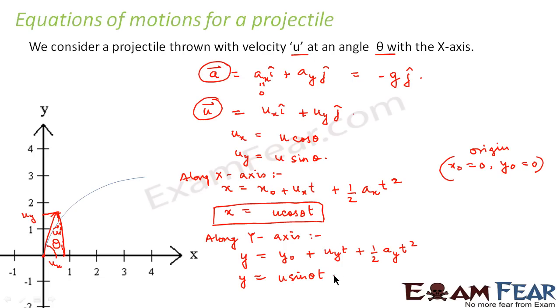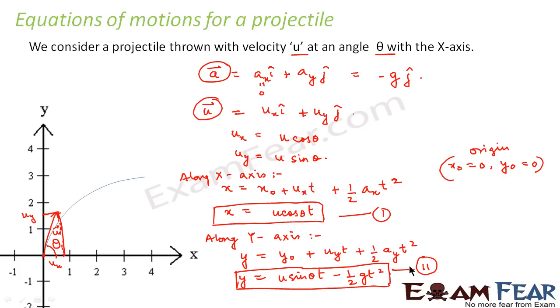Ay is equal to minus g. So this will be equal to minus half gt square. So this equation will represent the motion of the particle along y-axis. So this equation 1 and 2 together represent the equation of motion of projectile, right? So this shows the position of the projectile at any instant of time.